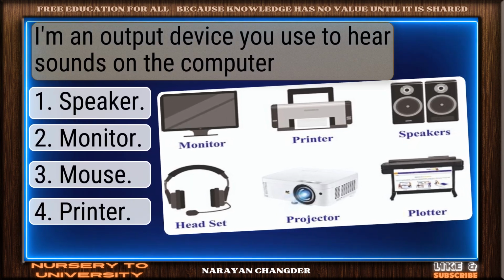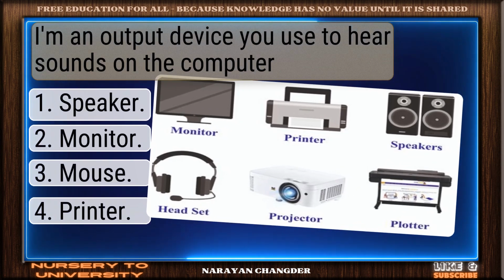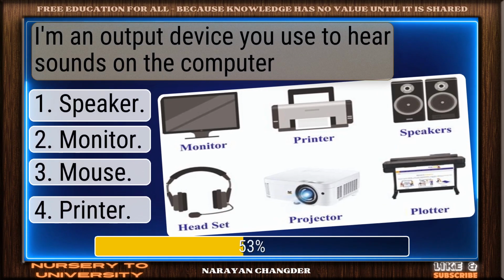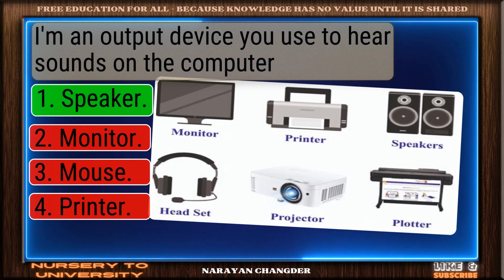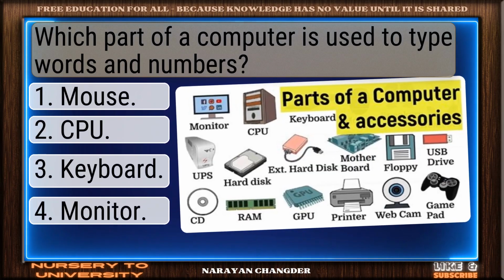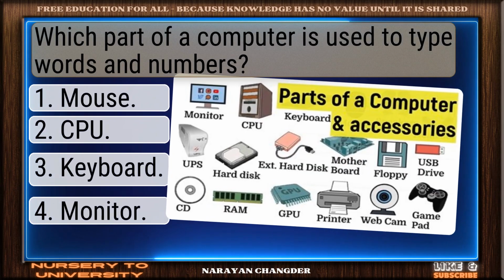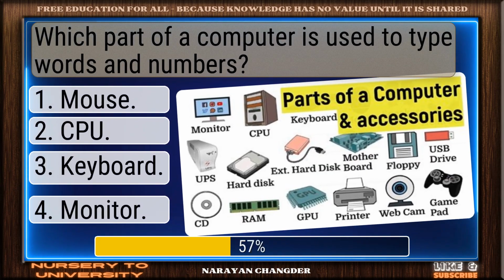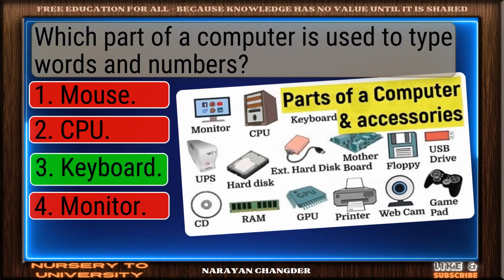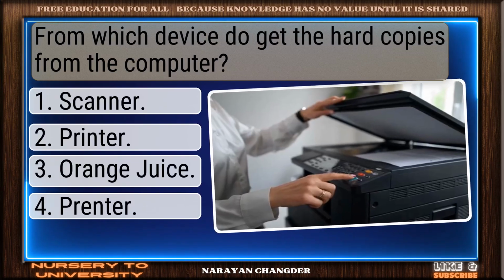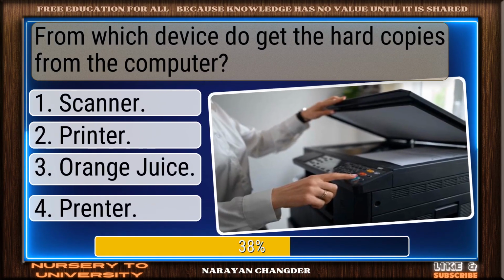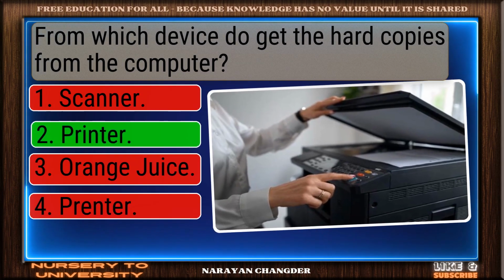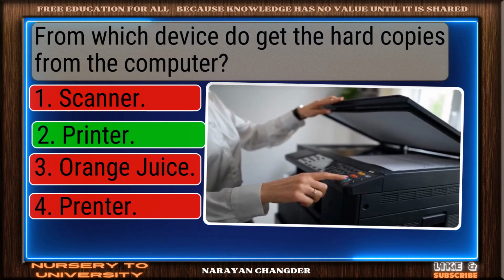I'm an output device you use to hear sounds on the computer. Smart pick. Speaker is correct. Which part of a computer is used to type words and numbers? On track. Keyboard is correct. From which device do you get the hard copies from the computer? Right choice. Printer is best.